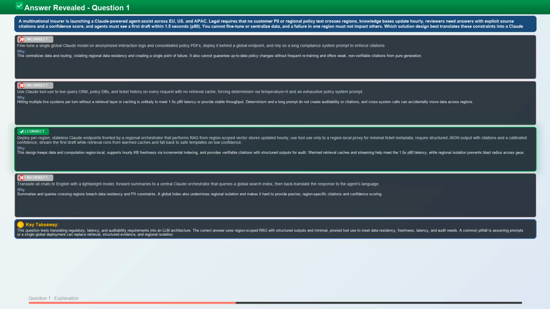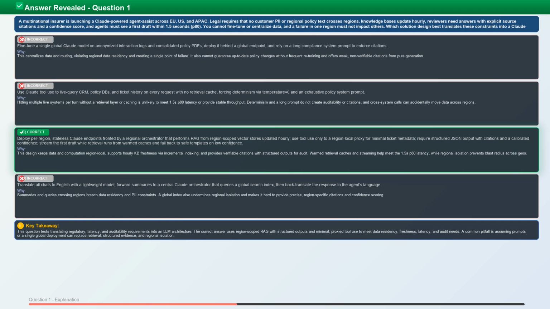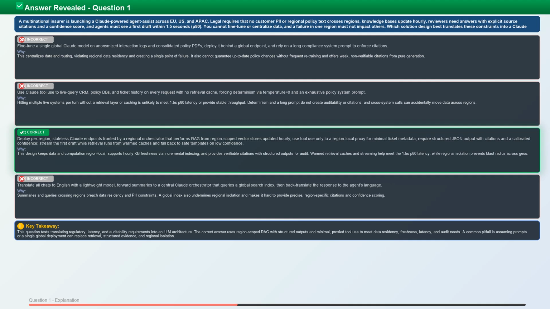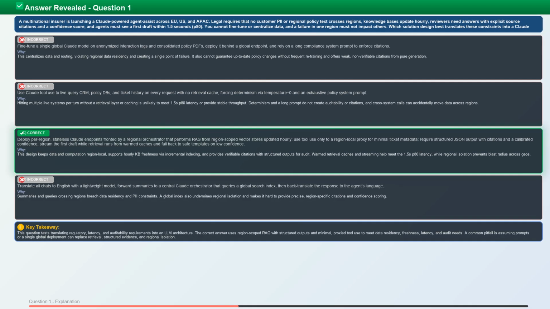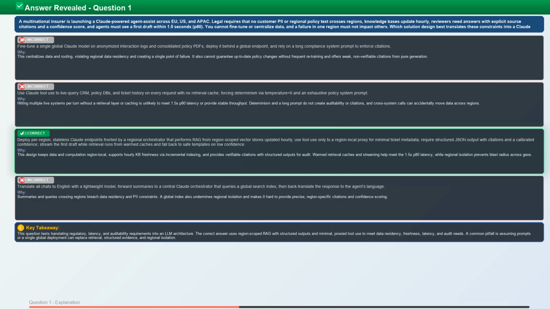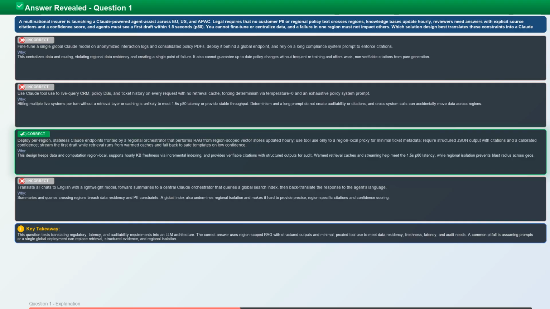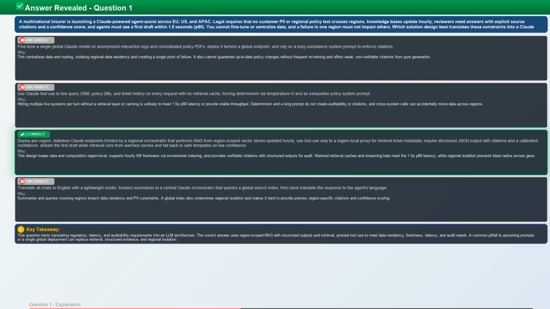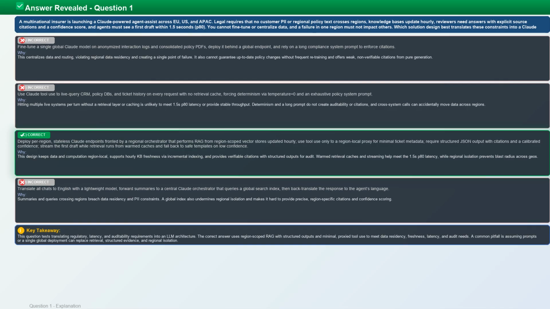The correct answer is C. This question tests translating regulatory, latency, and auditability requirements into an LLM architecture. The correct answer uses region-scoped RAG with structured outputs and minimal proxied tool use to meet data residency, freshness, latency, and audit needs. A common pitfall is assuming prompts or a single global deployment can replace retrieval, structured evidence, and regional isolation.